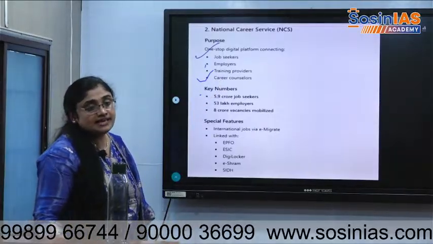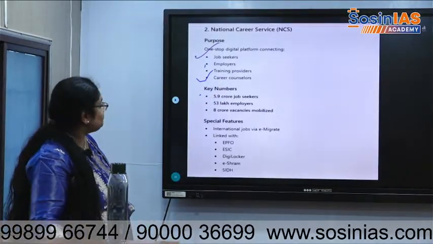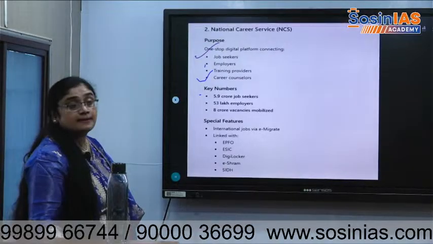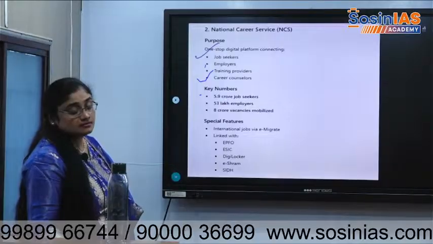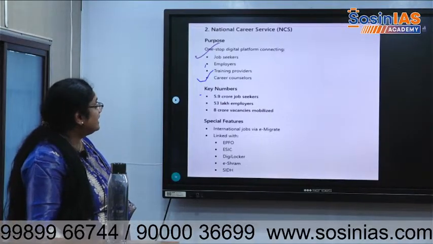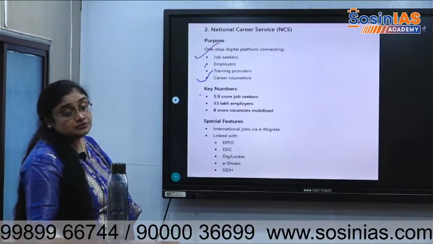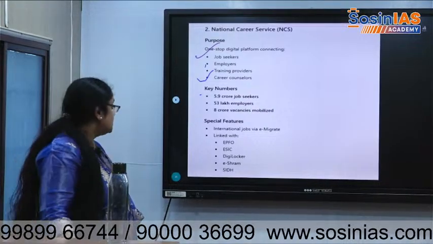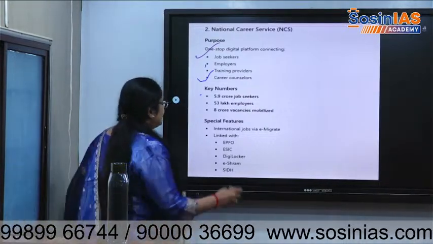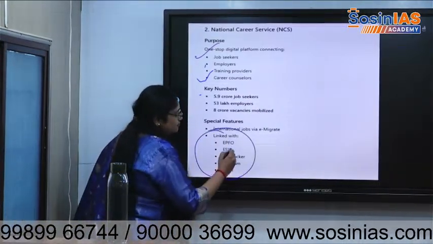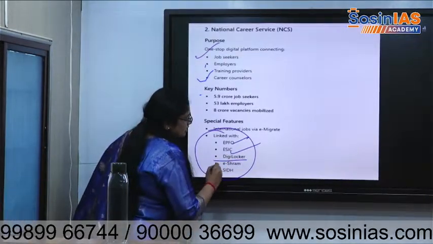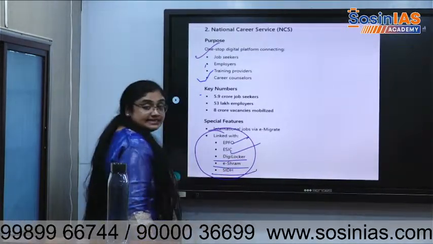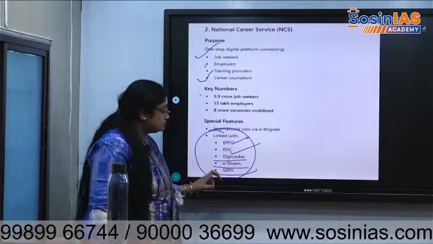All people will be there in one place. International jobs also will get posted here. EPFO and the Employee State Insurance Corporation will work here. DigiLocker and eShram, all this will be integrated.